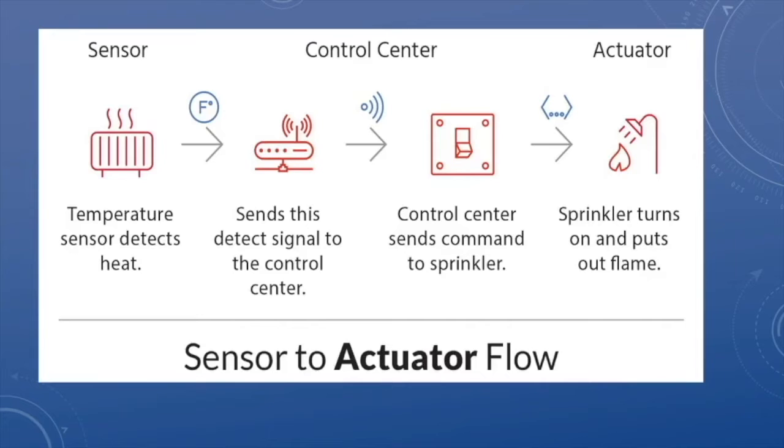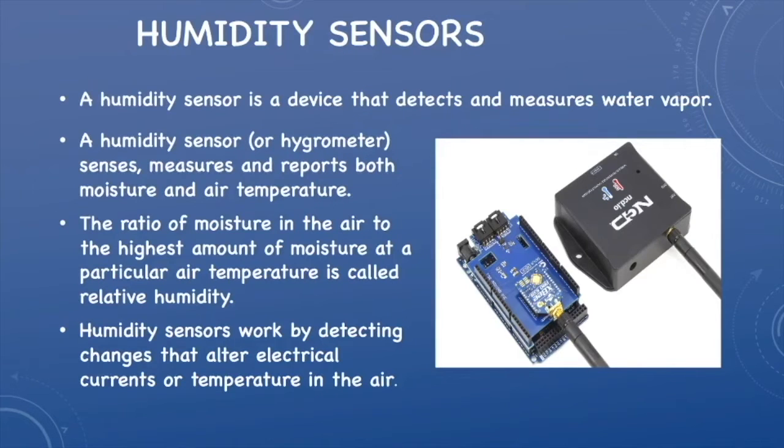Now that we know what sensors are, let's understand humidity sensors. A humidity sensor is a device that detects and measures water vapor. Humidity is basically the ratio of moisture in the air to the highest amount of moisture at a particular air temperature. Humidity sensors work by detecting the changes that alter electrical current or temperature in the air.